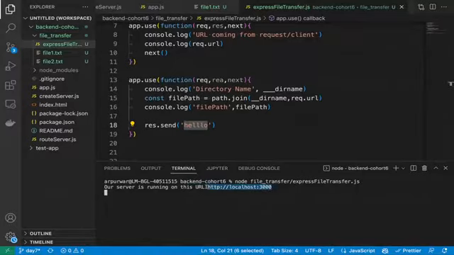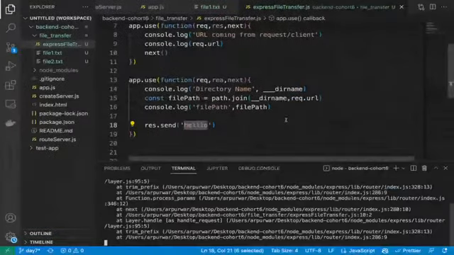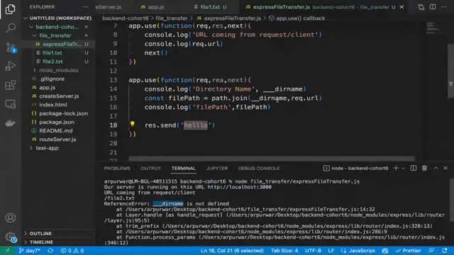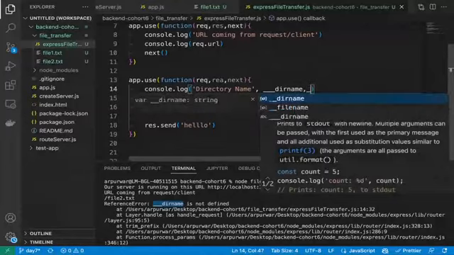So let me show you the directory name and file path part. In the same example, just take 3000. It says underscore dirname is not defined. Why is that? Let me check. Am I missing anything?